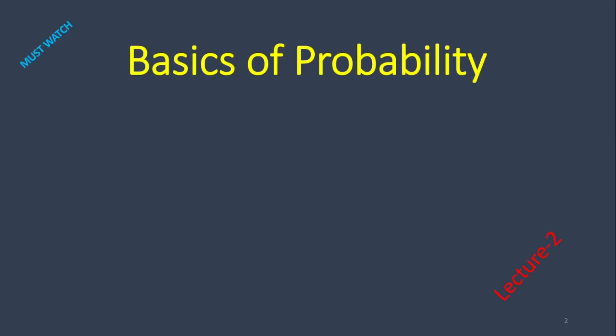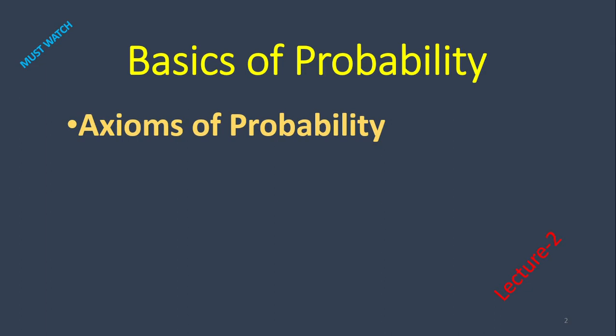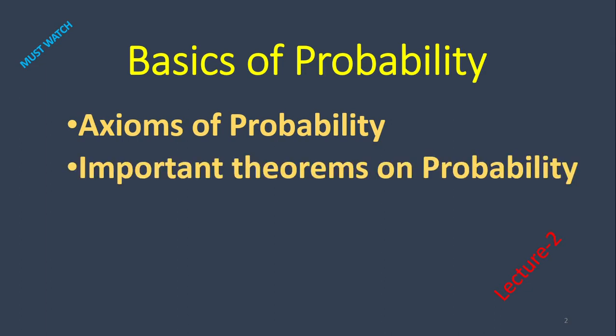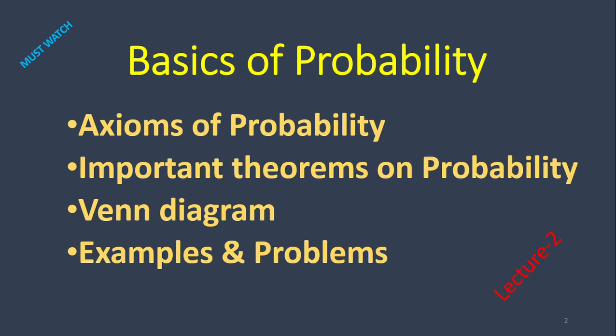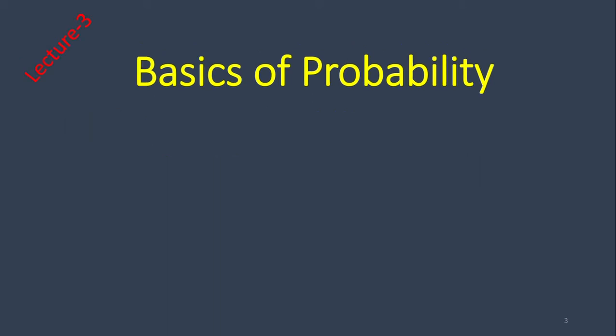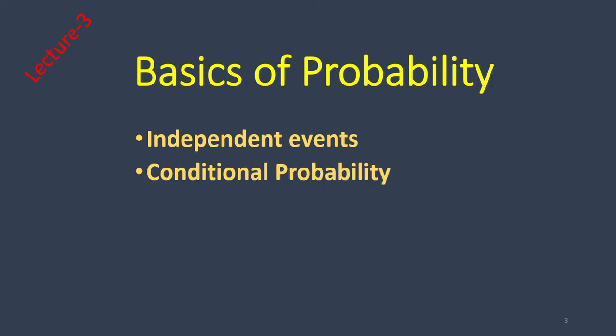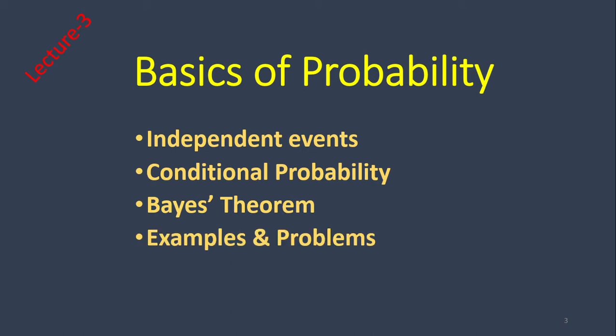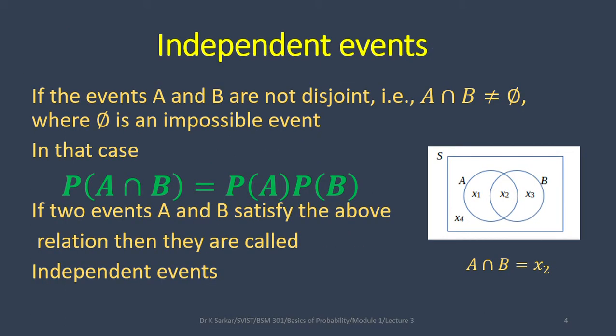In the last video, Probability Lecture 2, I taught axioms of probability, important theorems on probability, Venn diagram, examples and problems. Those who have not watched the last video must watch it, because the prerequisite knowledge is necessary to understand today's topics. Today in Probability Lecture 3, I am going to discuss independent events, conditional probability, Bayes theorem, examples and problems. What are independent events?